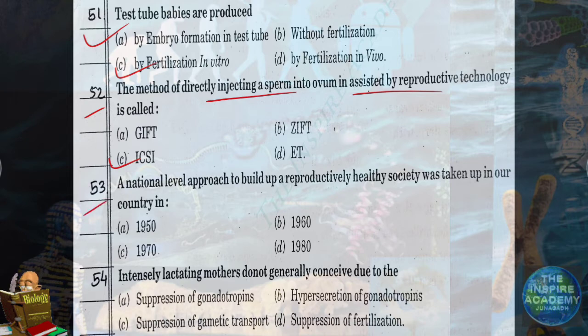A national level approach to build up a reproductively healthy society was taken up in our country in the year 1950. Question number 54. Intensely lactating mothers do not generally conceive due to the suppression of gonadotropin hormones. Gonadotropin hormones are suppressed at that time, so they will not be able to conceive if the mother is intensely lactating.